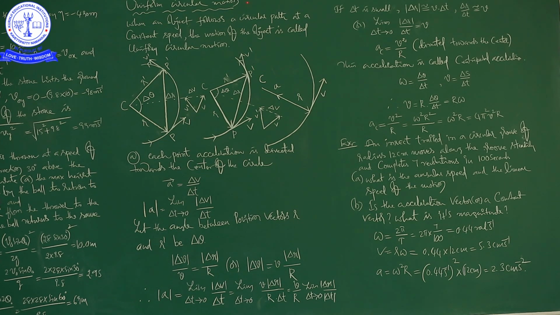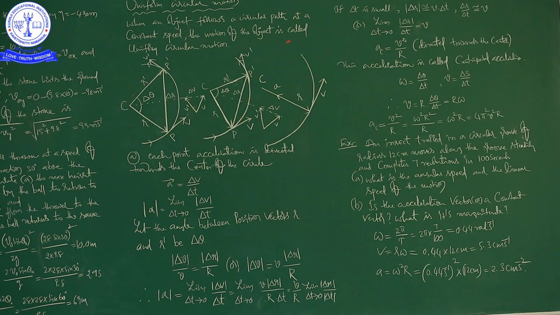Now, try to understand this word: what is uniform circular motion? Sometimes, based on the situation, the word uniform also gives the equal meaning of constant. So when your body is in circular motion, if the speed of your body is constant, then the body is said to be in uniform circular motion.